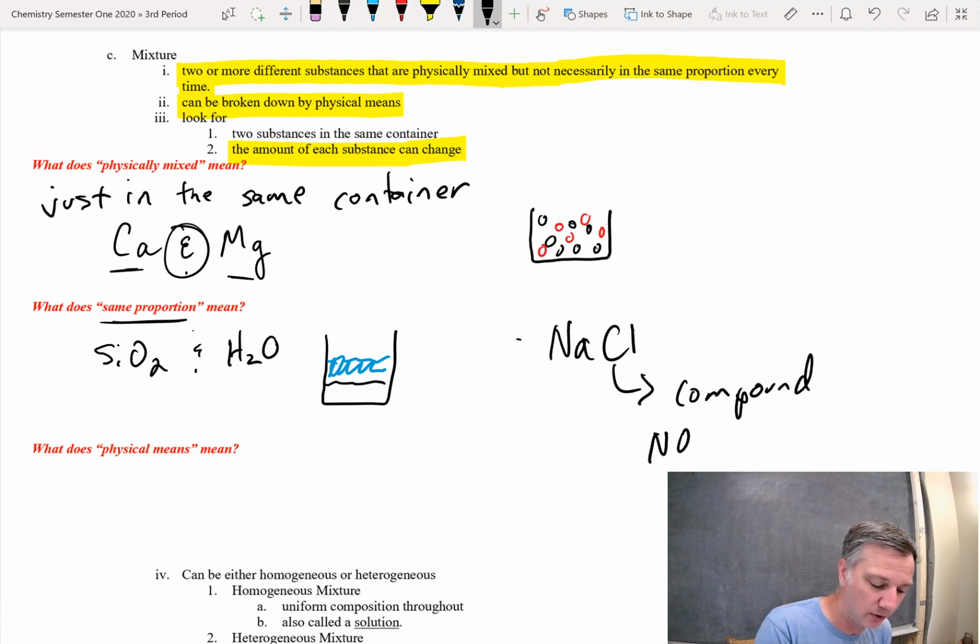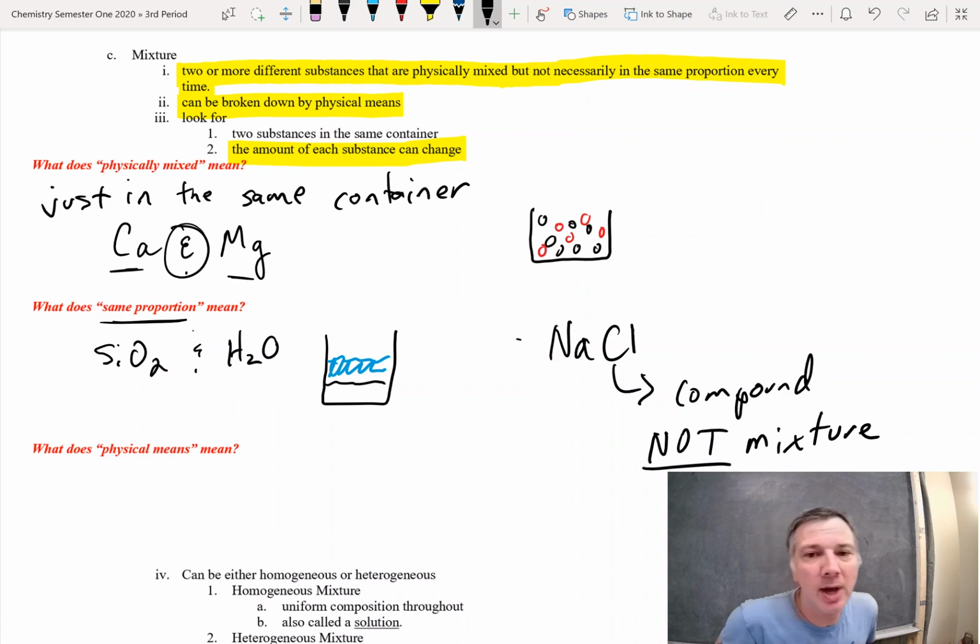This is not a mixture. And the reason why we know it's not a mixture is every time we get that sodium chloride, it's always the same. Every time you buy just table salt, it's always the same. The ratio is 1 Na for every 1 Cl. We can't say that about the sand and water. It's not always the same ratio of sand to water.